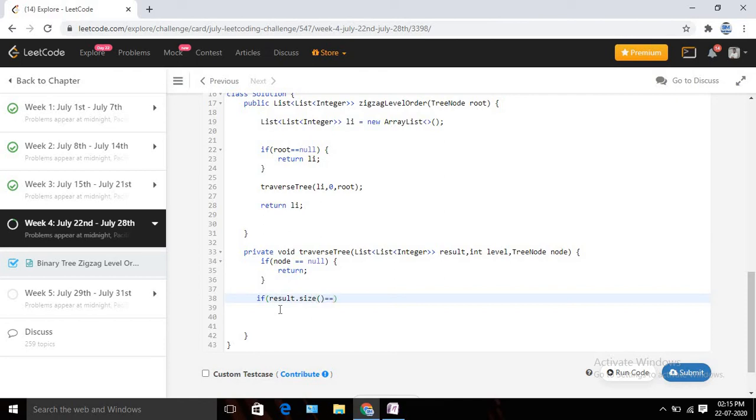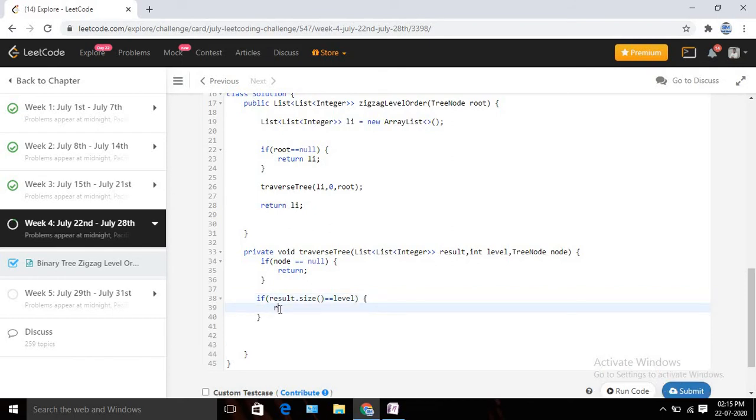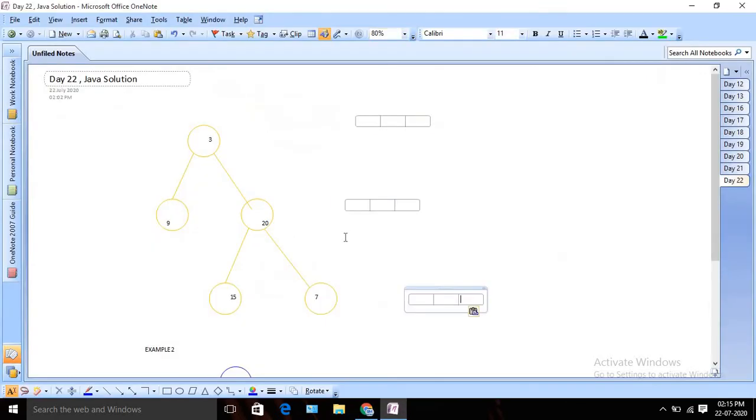If my result size equals label size, then I am going to initialize one new list. So it should be result dot add, a new ArrayList. Initially the array list will be blank, and I am going to store integers only. Using this portion of code, I am just initializing this blank array list for each label.